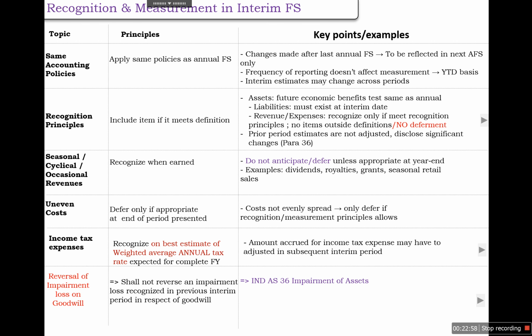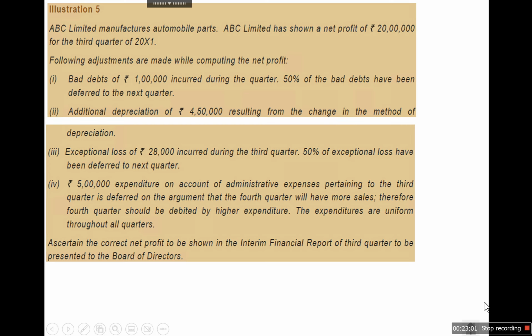Okay, so let's take one example on it. ABC Limited manufactures automobiles. ABC Limited has shown a net profit of 20 lakhs for the third quarter, and the following adjustments are made while computing the net profit. Bad debts of 1 lakh incurred during the quarter. 50% of the bad debts have been deferred to the next quarter, so this is not allowed. Deferment of expenditures is not allowed in AS 34. And there is an additional depreciation of 4 lakh 50,000 resulting from the change in the method of depreciation. So this is allowed.